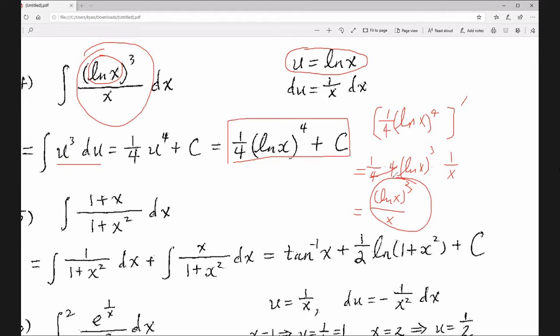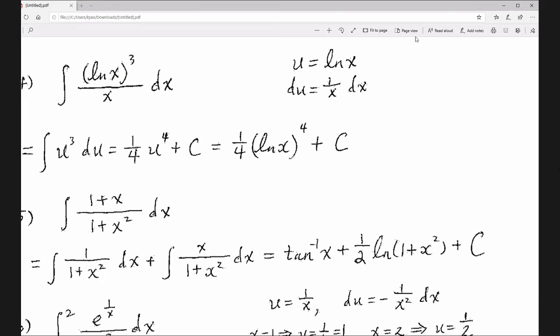So this answer is 100% right. If you cannot verify your answer, it means that your answer is wrong, right? If you can verify that your derivative is equal to the original function, then your answer is 100% right. Okay, this is part 4. Now let's look at part 5.